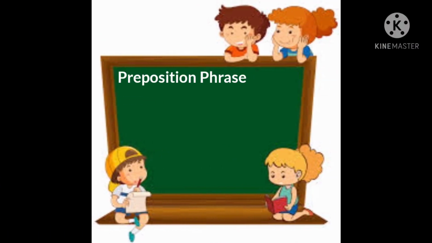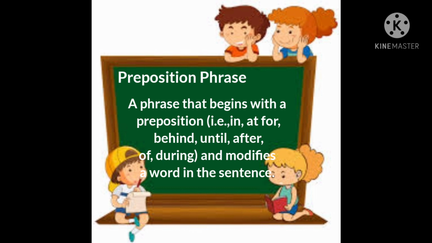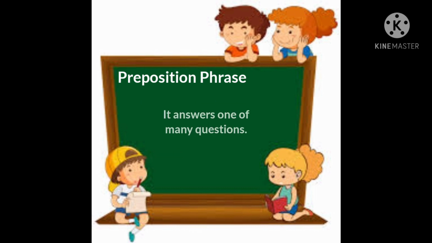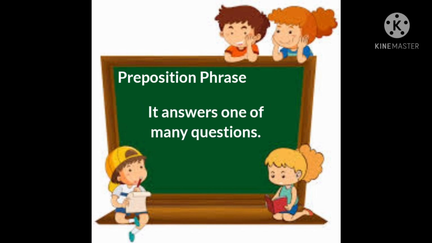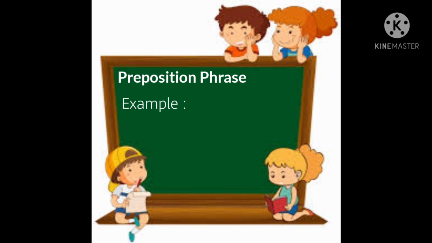So, now let's proceed to the prepositional phrase. A phrase that begins with a preposition like in, at, for, behind, until, after, of, or during, and modifies a word in the sentence. A prepositional phrase answers one of many questions. Here are a few examples: where, when, in what way?